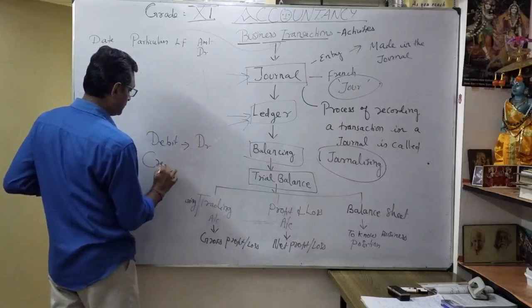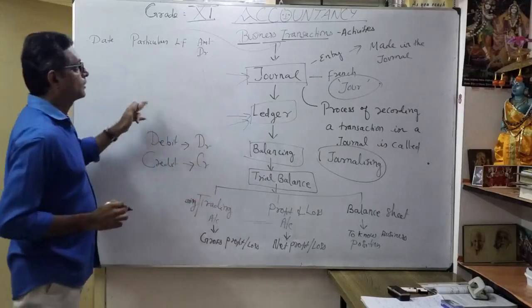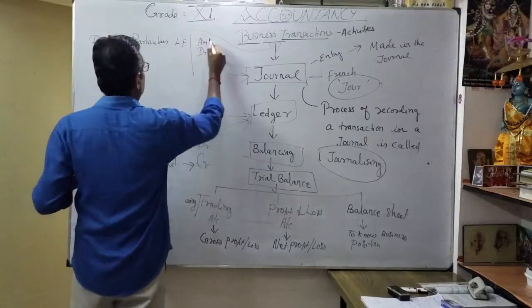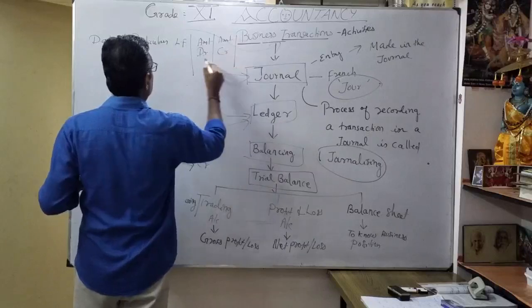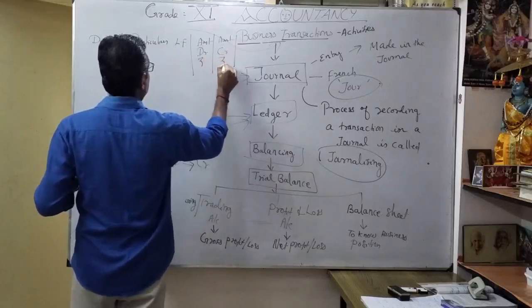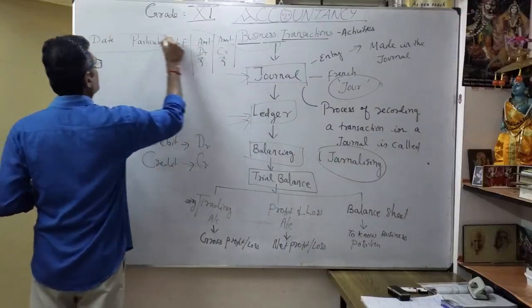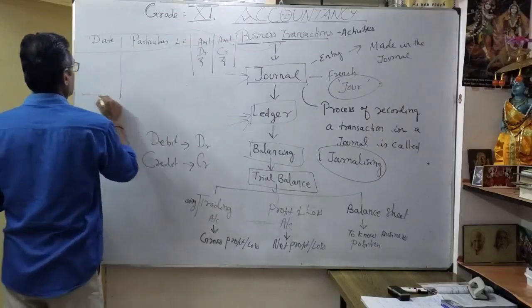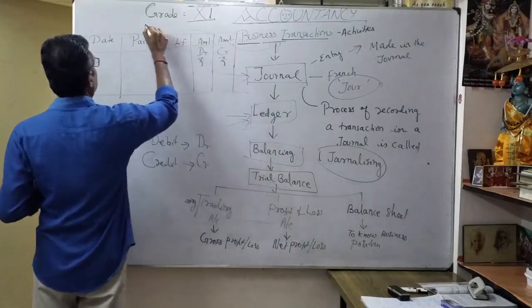Similarly, credit. So amount debit, amount credit, and very important, the simplification. This is our format of the journal. That's what we will write. This is a journal.